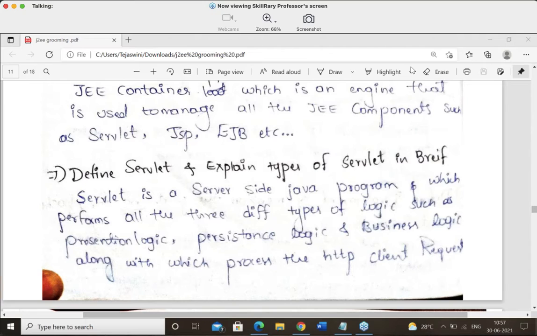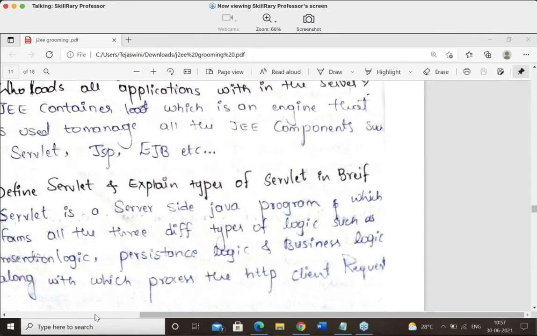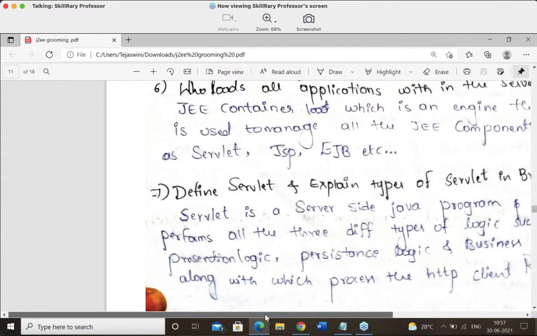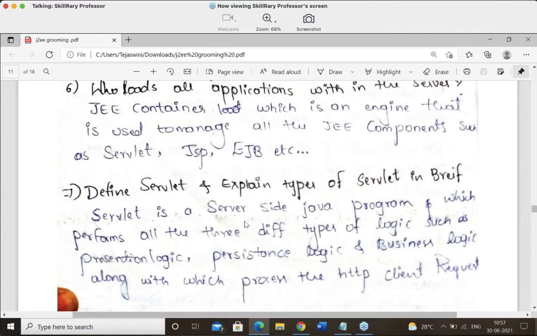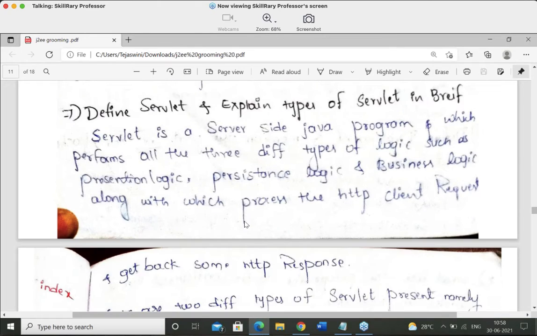So guys, now, yes. EJB stands for Enterprise Java Bean, Abhishek. Yes, so guys, how do we define a JEE container means? JEE container is an engine which is used to manage all the JEE components, such as servlets, JSP, EJB, etc. Okay, super.